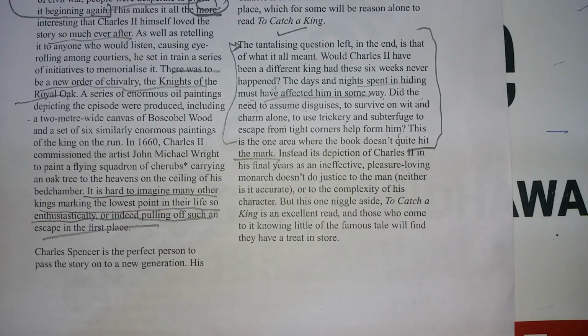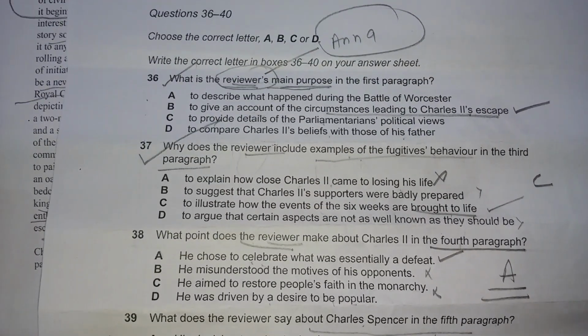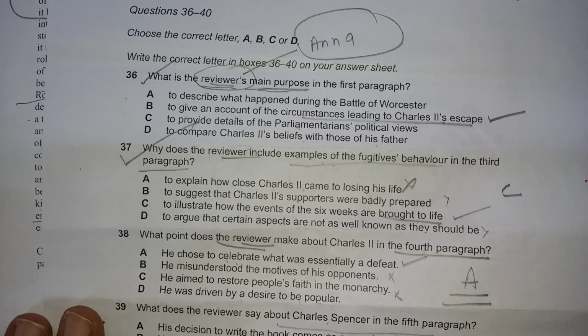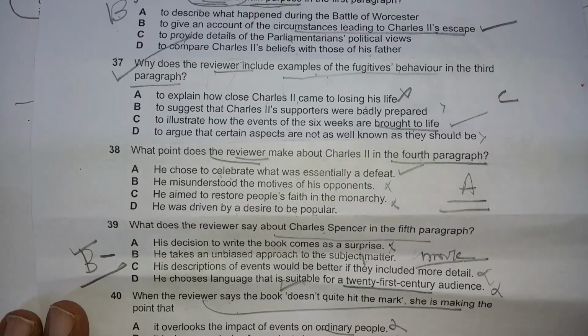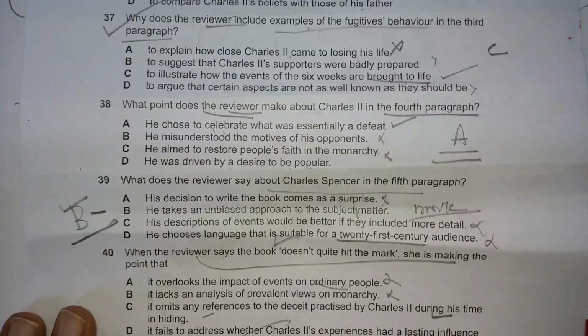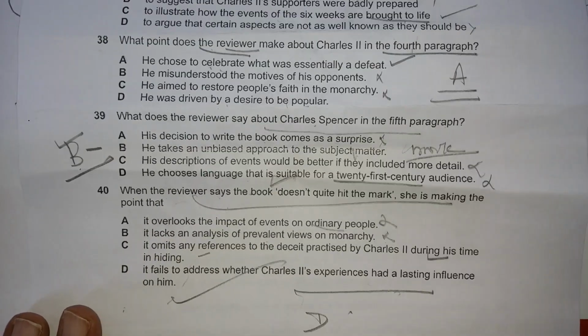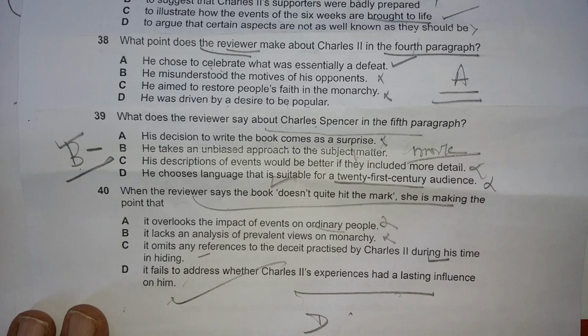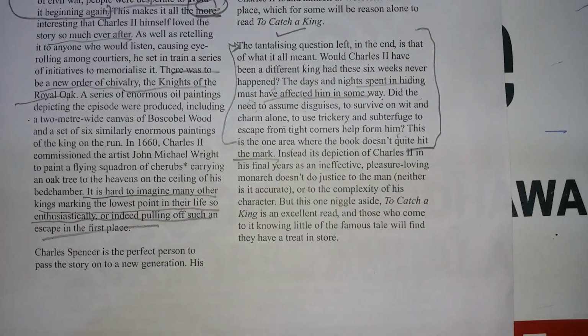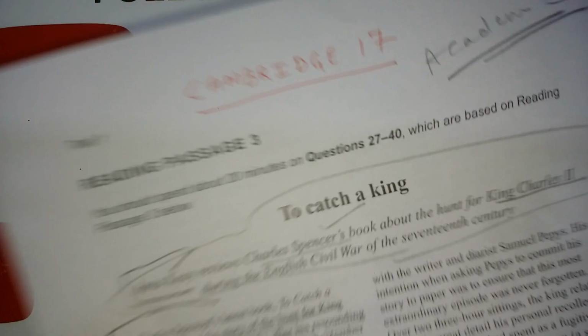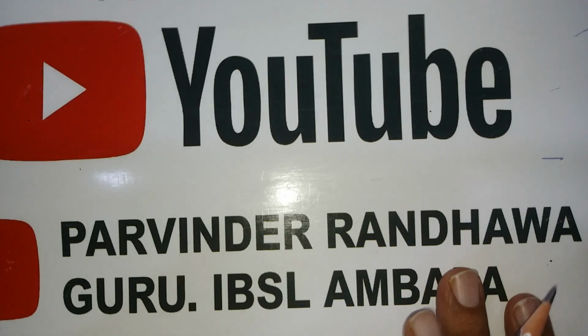So these questions I did in front of you, Cambridge 17 Test 1, 36 to 40. Let me write the answers I gave: 36 B, 37 C, 38 A, 39 B, 40 D. So these are the answers I gave. I also reviewed the book and explained it in detail.